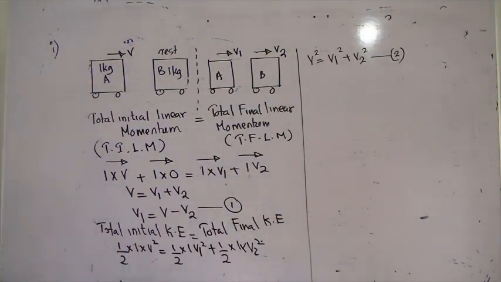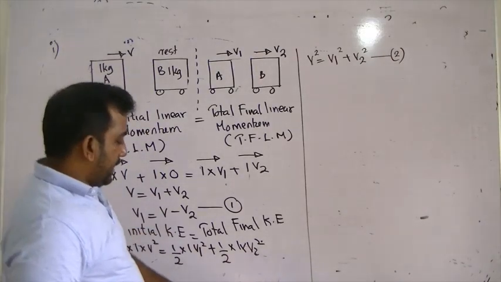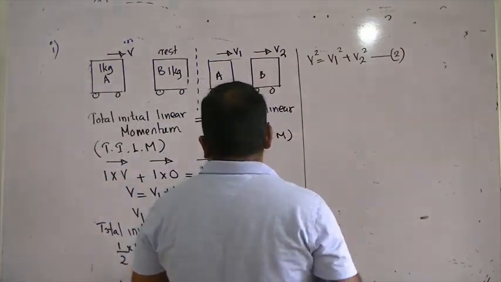So it's a very important basic relationship that you have taken. What is this basic relationship? You have applied the law of conservation of linear momentum. Once you apply that, you can also apply initial kinetic energy equals final kinetic energy. Why? Because it is an elastic collision. Right, look at the board now.